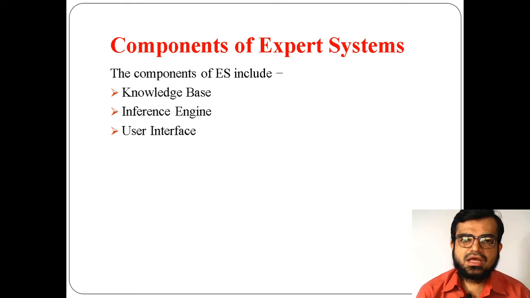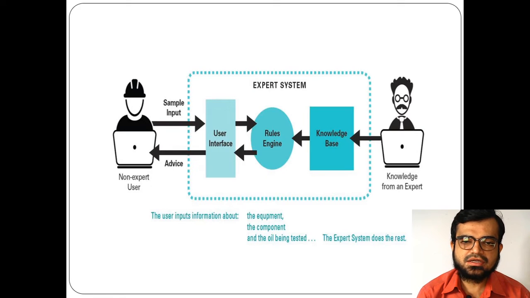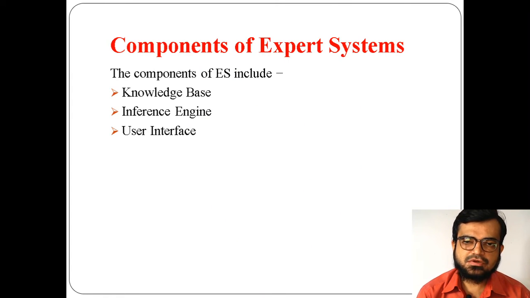In order to have an expert system, these components play a major role. We discussed how these components are responsible for forming an architecture. Anyhow, today we are going to see in detail the architecture of expert system.